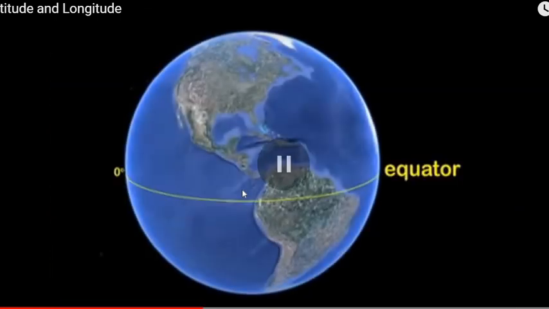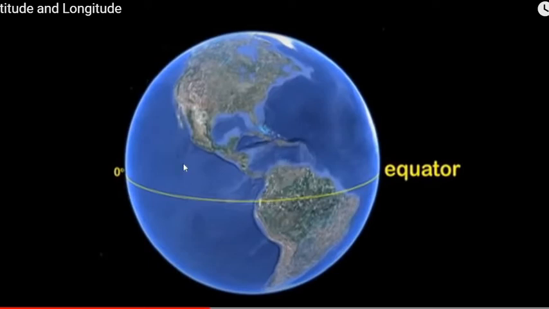Now here, this horizontal line is the equator, right? This is exactly at the center between the north pole and the south pole. This is north and this is south. So the equator is exactly at the center, right?